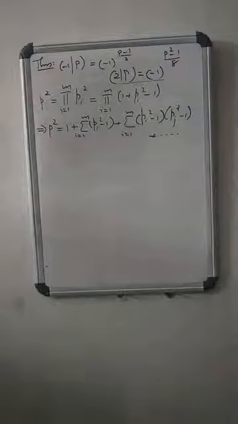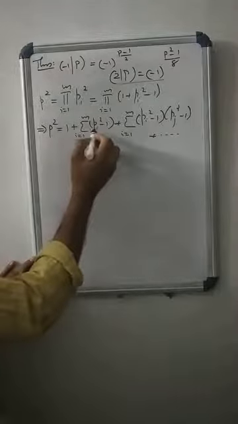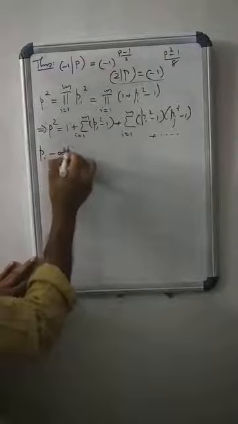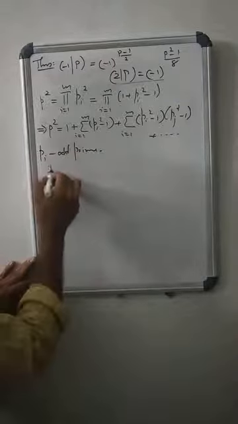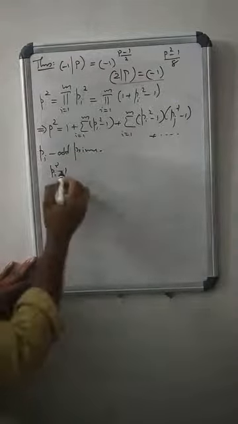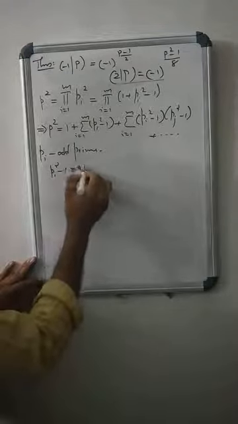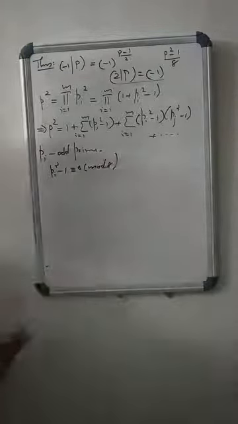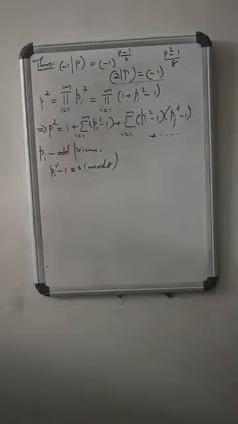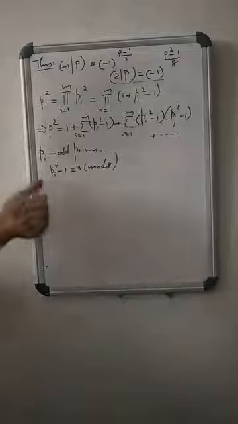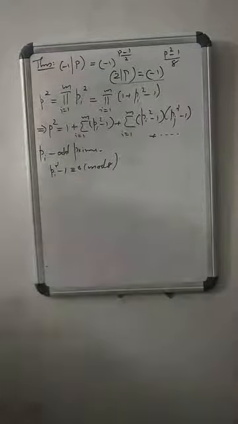What is p? p is an odd positive integer. What is pi? pi is an odd prime. So what about pi square minus 1? pi square minus 1 is always congruent to 0 mod 8, since pi is an odd prime. 3 is the least odd prime. So 3 square minus 1 is a multiple of 8. 5 square minus 1 is a multiple of 8. So when pi is an odd prime, pi square minus 1 is always congruent to 0 mod 8.